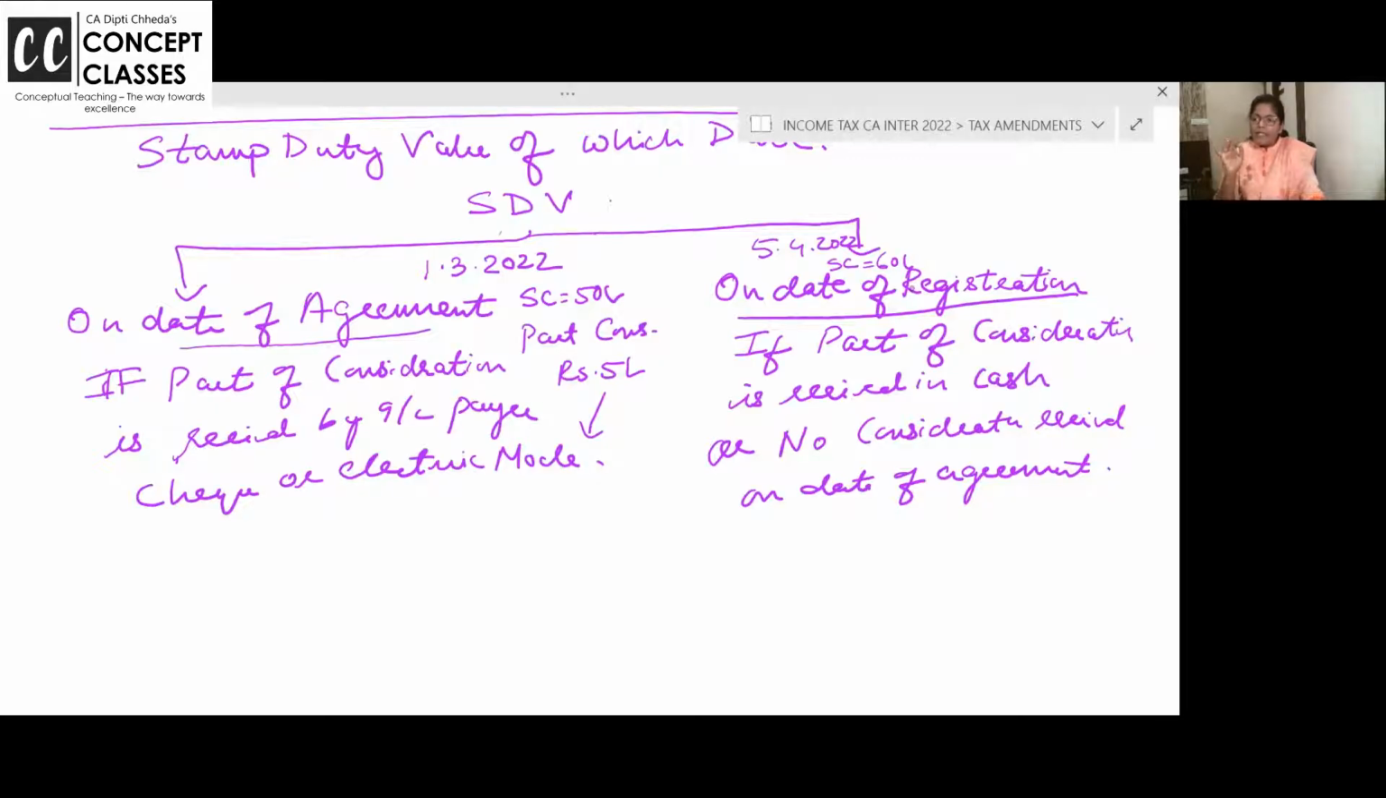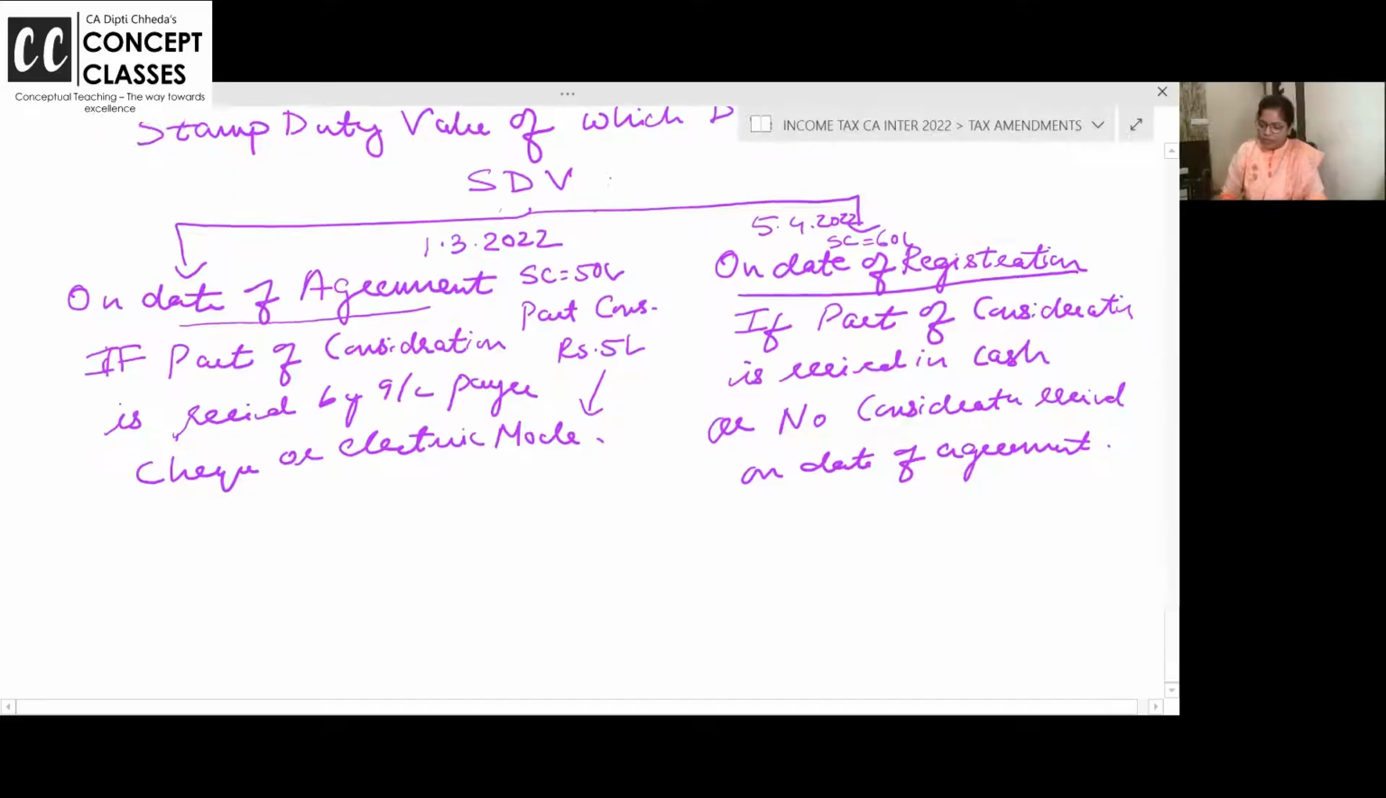But right now one thing is clear, whatever you may take the sale consideration, 50 lakhs or 60 lakhs, TDS is deducted if the property sold exceeds above 50 lakhs, 1% on actual sale consideration. Write down the note.